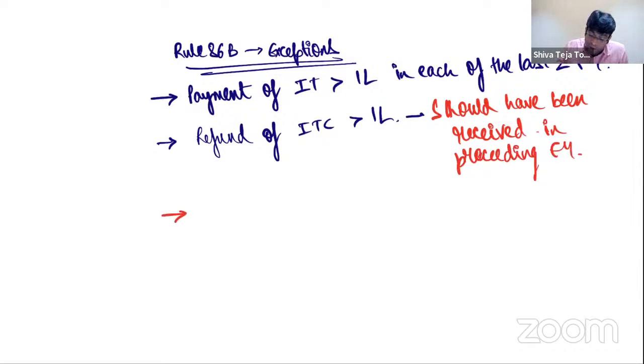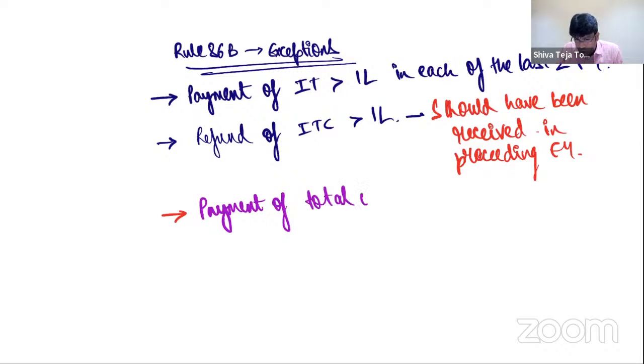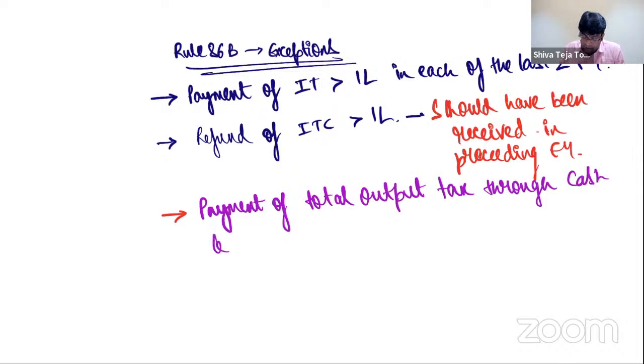And finally, one last exception, my dear friends, where the payment of total output tax through cash ledger is greater than 1% of total liability.